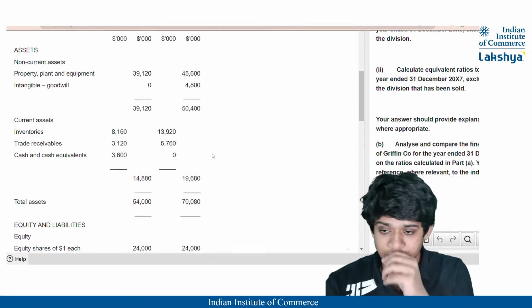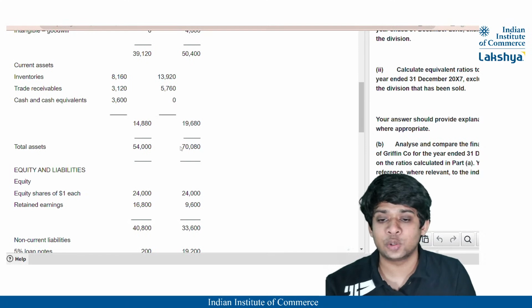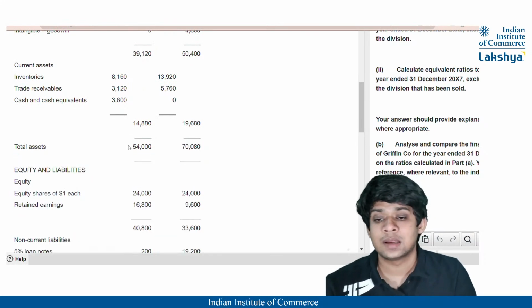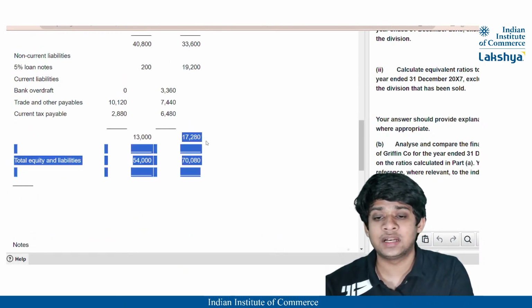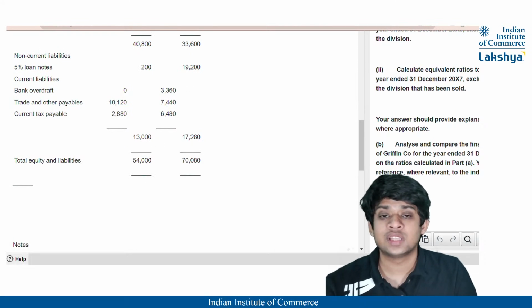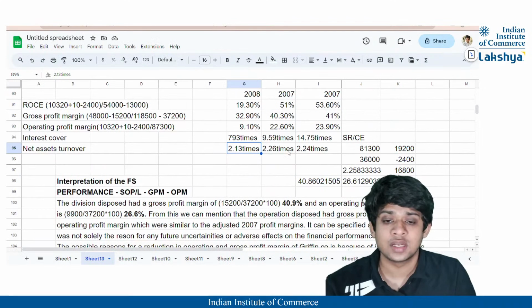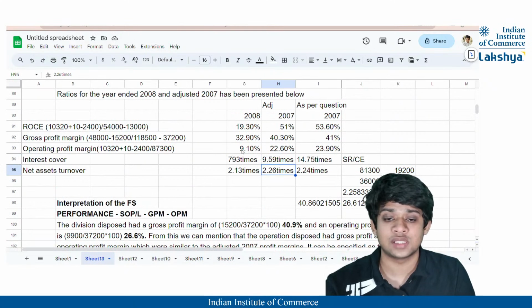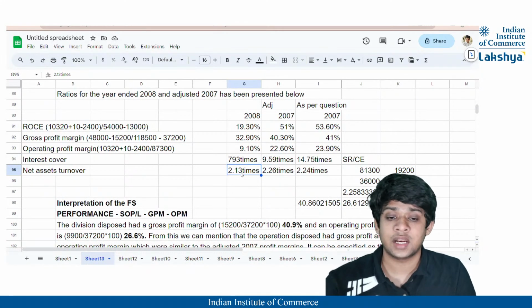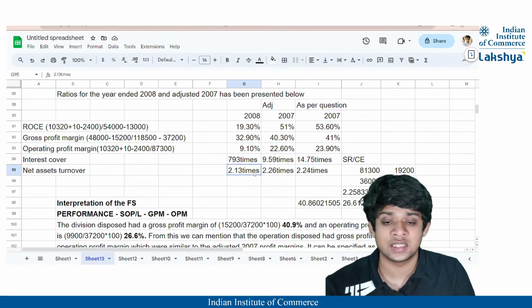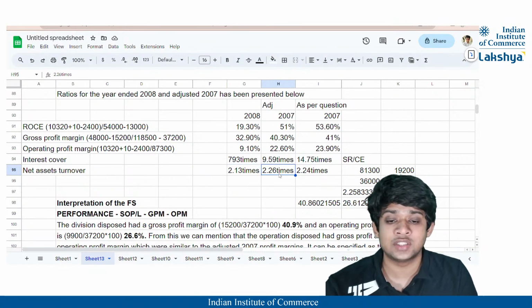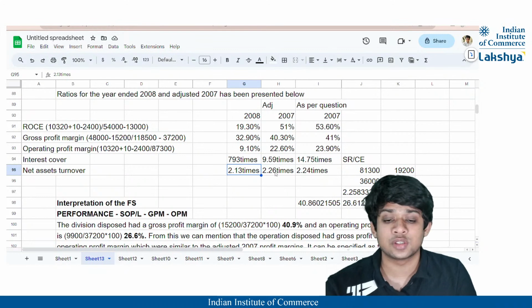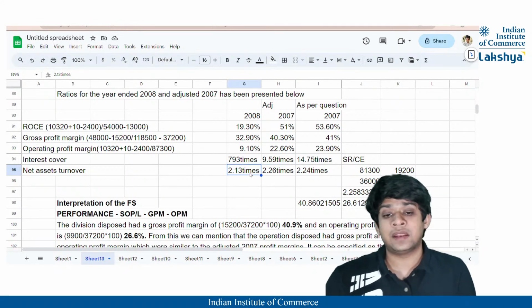But you can see here that the total assets in the previous year were 70,000, but now it has reduced to 54,000, correct? And the current liabilities were also higher in the previous year, which has reduced. So technically your overall capital employed is reduced from 2007 to 2008. Or maybe it is still the same, if we are comparing these two. Whatever is asked in the question to compare, you compare that. If we are comparing it with the adjusted values, then yes, it has actually reduced since the previous year.